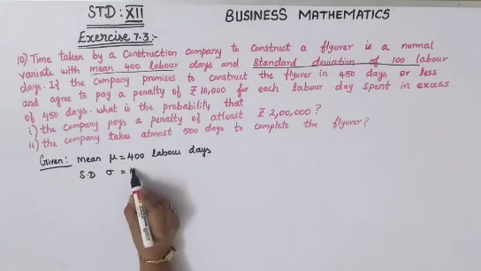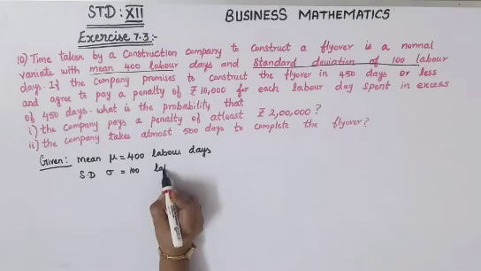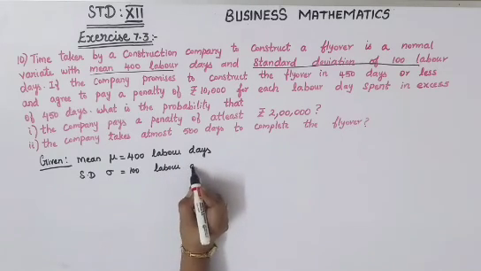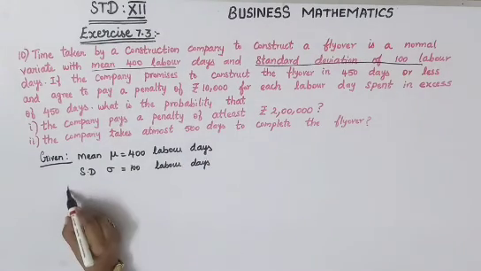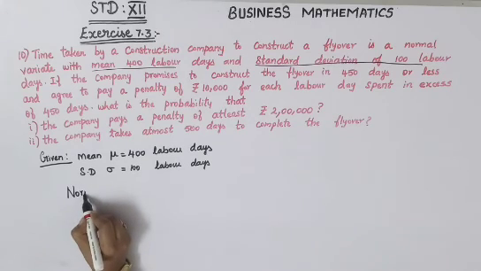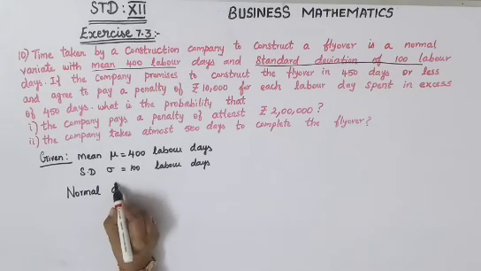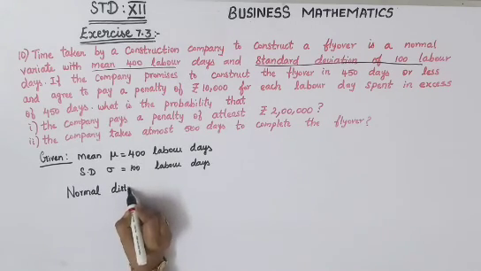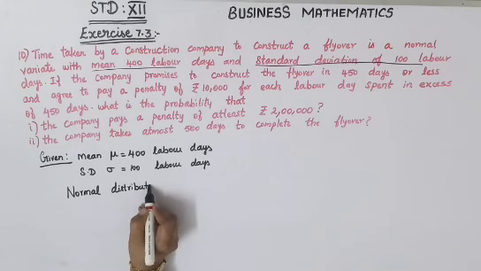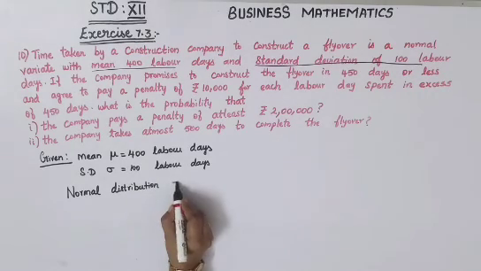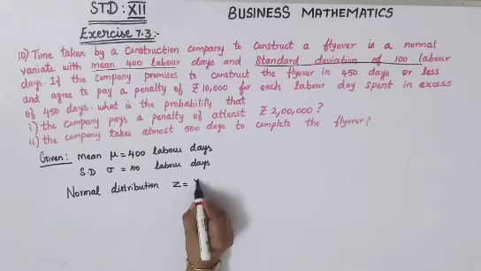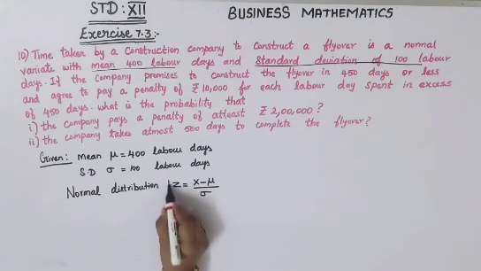The normal distribution formula is Z is equal to x minus mu divided by sigma.